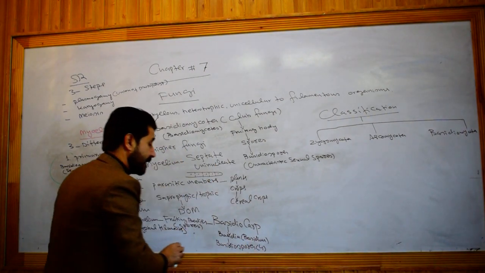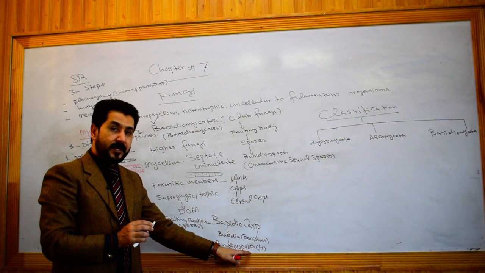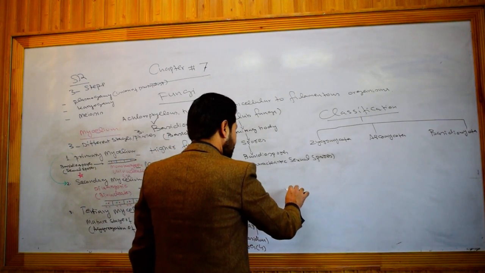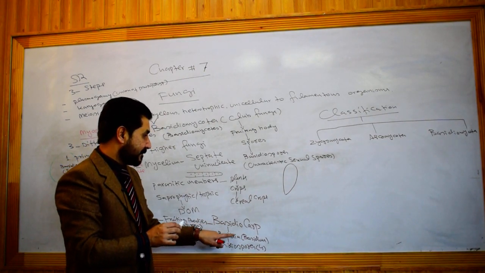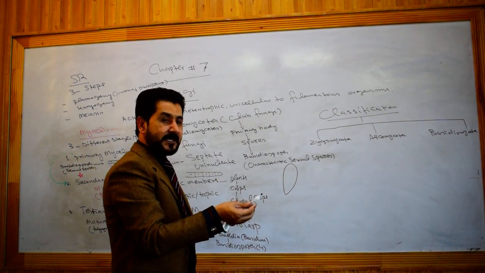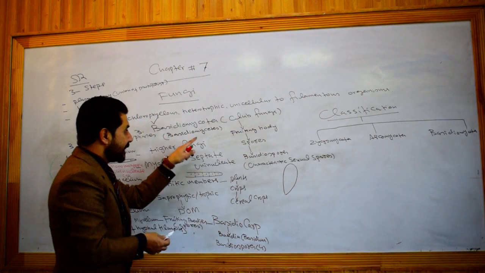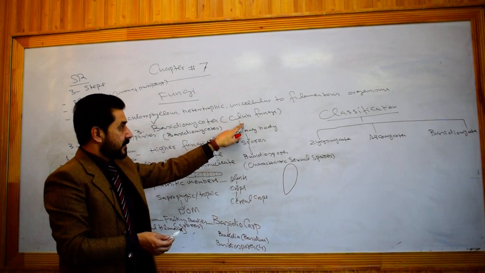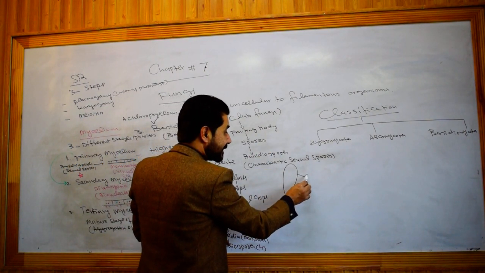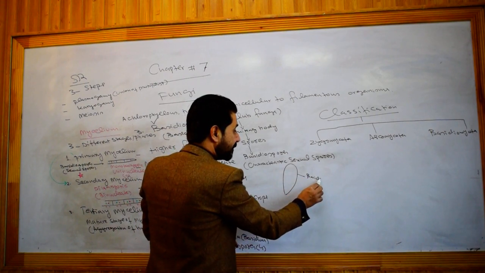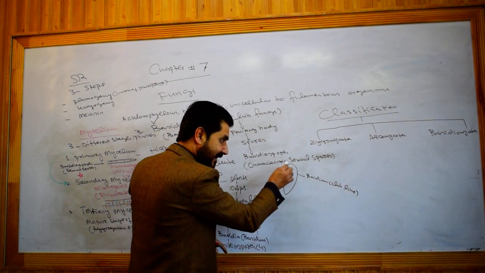Contrary to the ascospores, they are 4 in number. Ascospores are 8 in number, while basidiospores will be 4 in number. This is a basidium. Many such basidia, the plural word is basidia, the singular word is basidium. You see that this is club-like. The shape of this basidium is club-like. Club is the name of the shape.